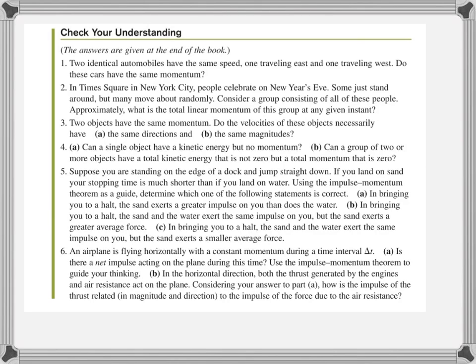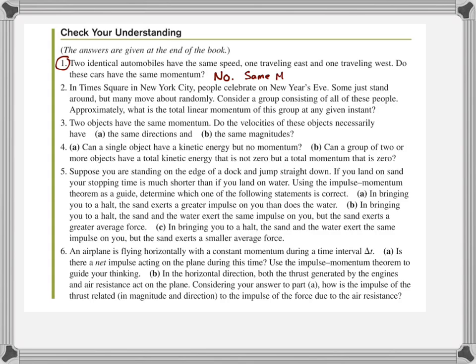For the first question, two identical automobiles have the same speed, but one is traveling east and one is traveling west. Do these cars have the same momentum? The answer is no, they do not have the same momentum because momentum is a vector, meaning it has magnitude and direction. For something to have the same momentum as another object, they need to have the same magnitude and the same direction.